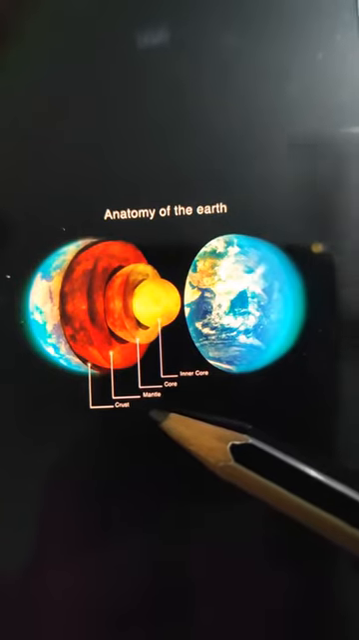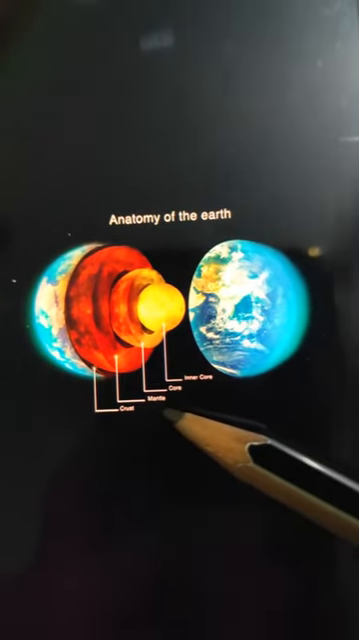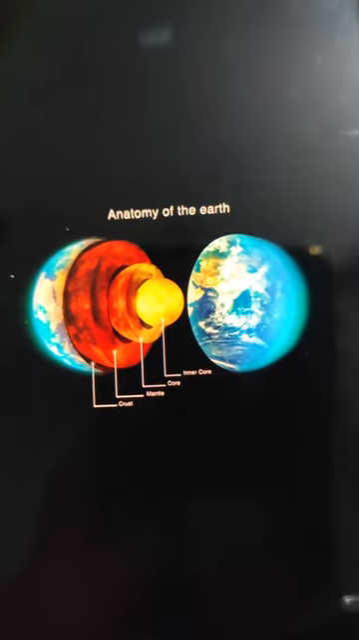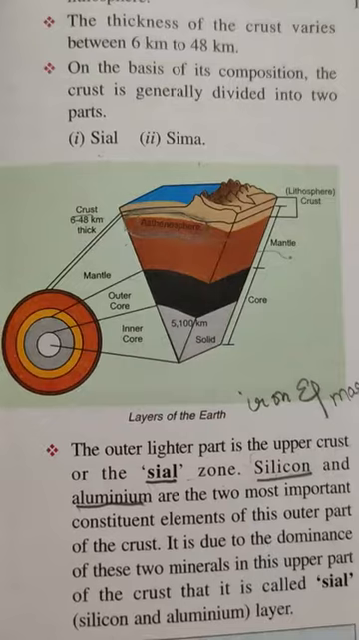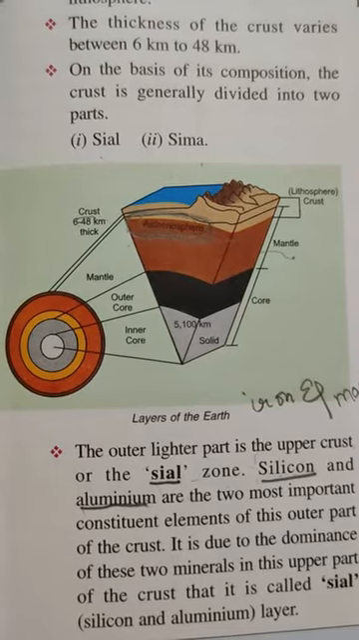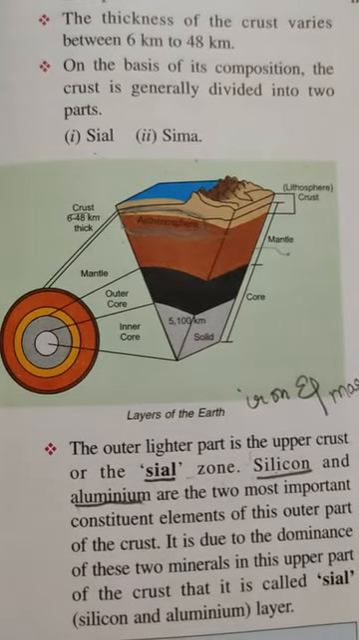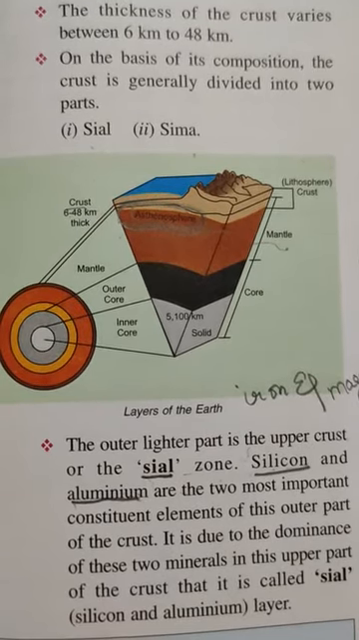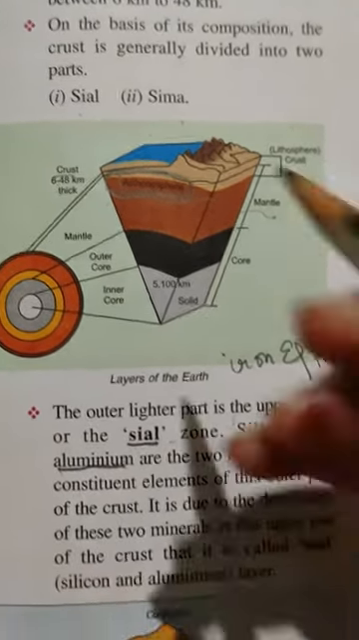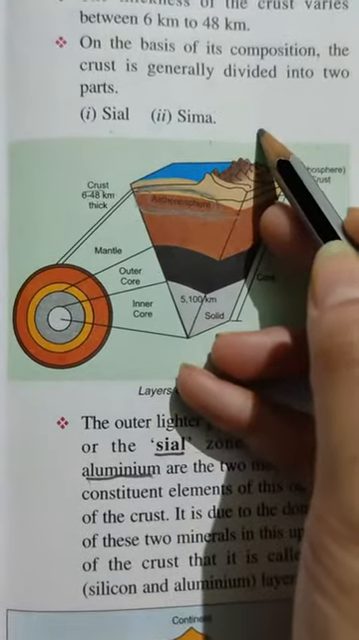The crust is the outermost or the uppermost layer of the earth. It is also known as lithosphere. The thickness of the crust varies between 6 km to 48 km. It is generally divided into two parts: Sial and Sima.